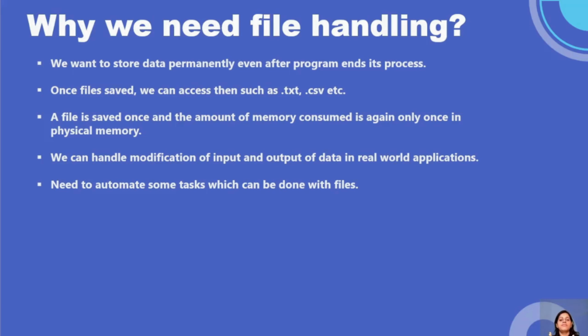Once a file is saved, the physical memory it consumed is not consumed again and again, correct? Then, for any kind of input and output of data, we can modify that file. Then we can automate by using that file, correct? We write applications only to automate our tasks.